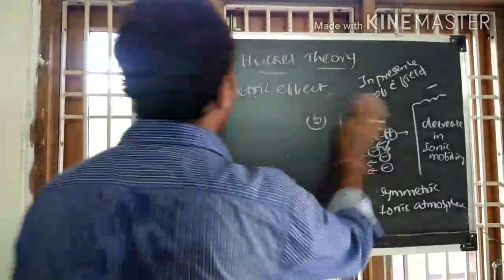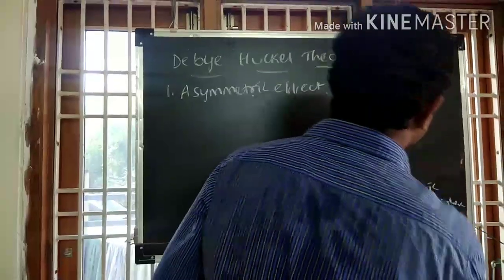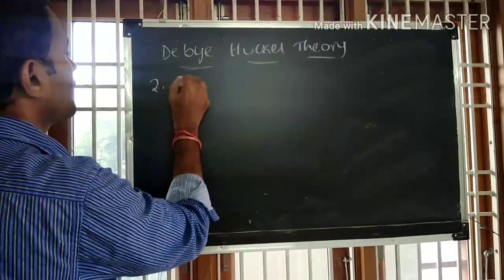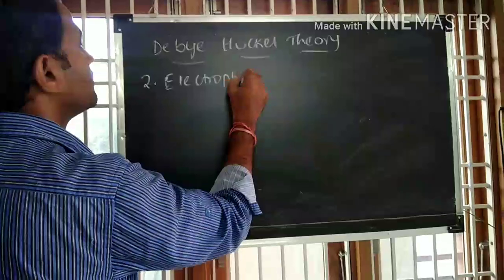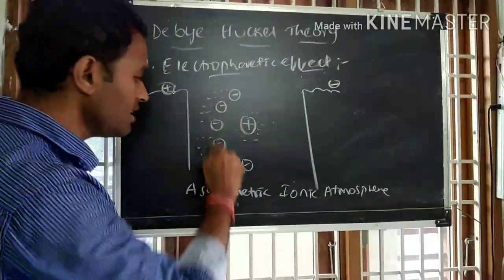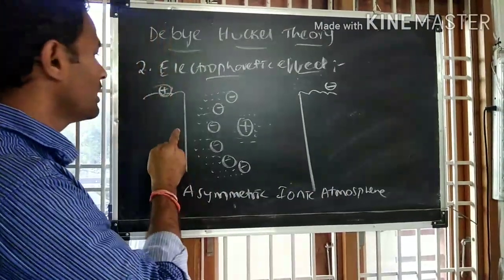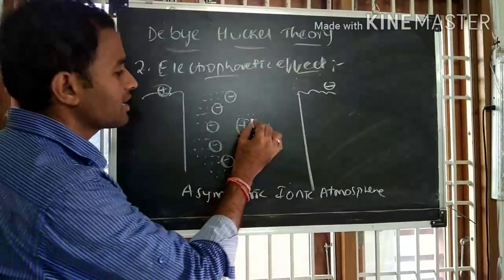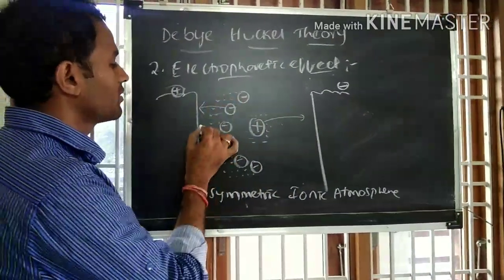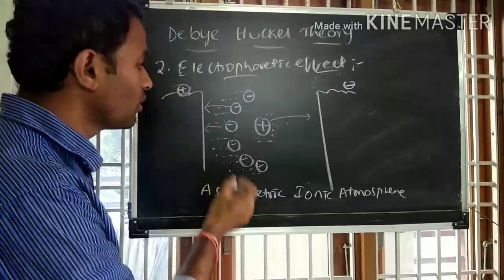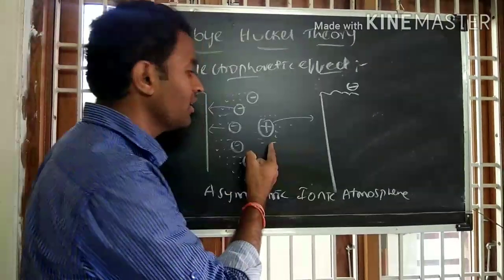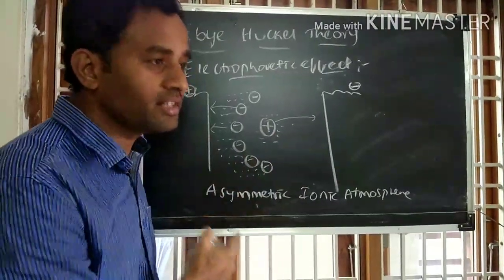So coming to the second effect, that is the electrophoretic effect. This is the asymmetric ionic atmosphere in presence of electric field. The central ion moves towards the cathode, the oppositely charged ionic atmosphere moves towards the anode. But we know that in the electrolytic solution, each ion of the electrolyte is associated with solvent molecules.